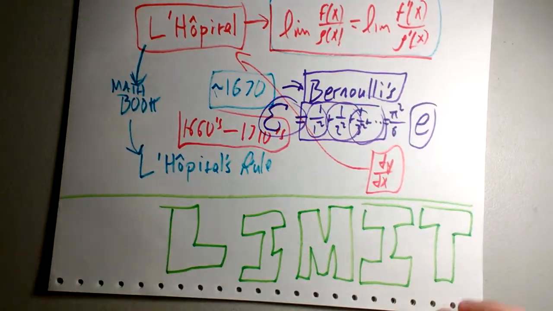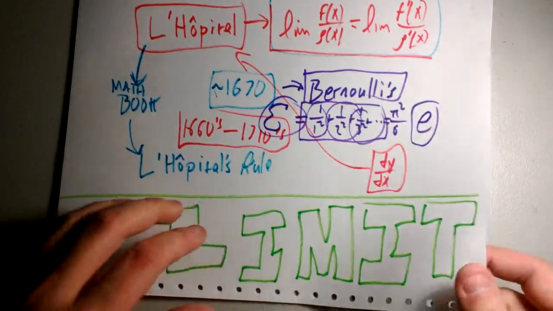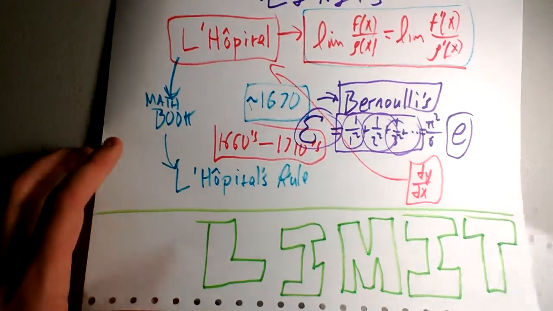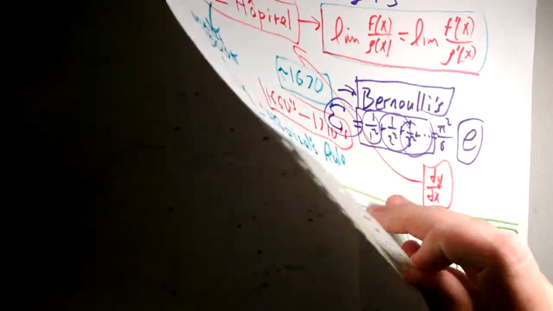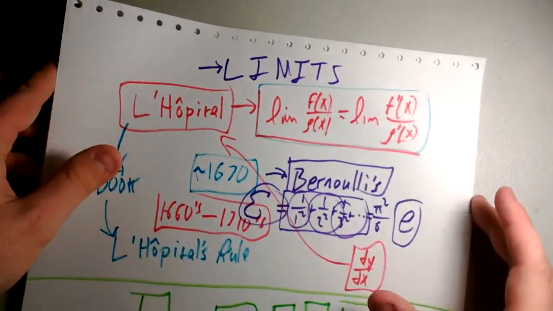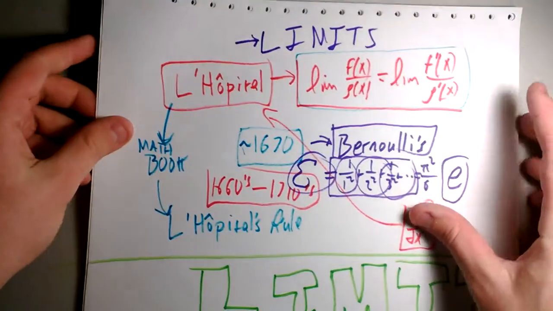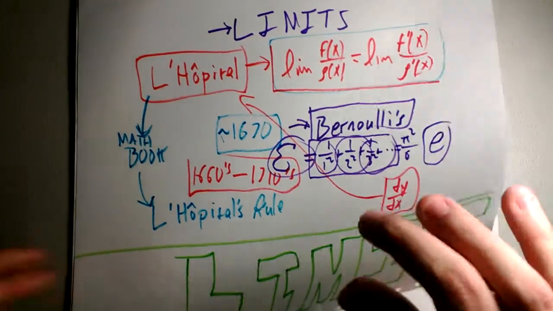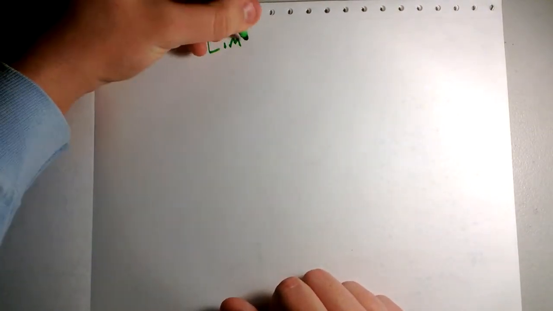So limits, they weren't heavily... Man, actually, I don't know the beginning of limits too well. But I'll tell you right now, it's really an 1800s concept. So it's kind of weird that this rule was found out. My idea is that limits were probably something to do with, it's really an algebraic way to talk about things that shouldn't happen. All right, that's what I think limits are for.